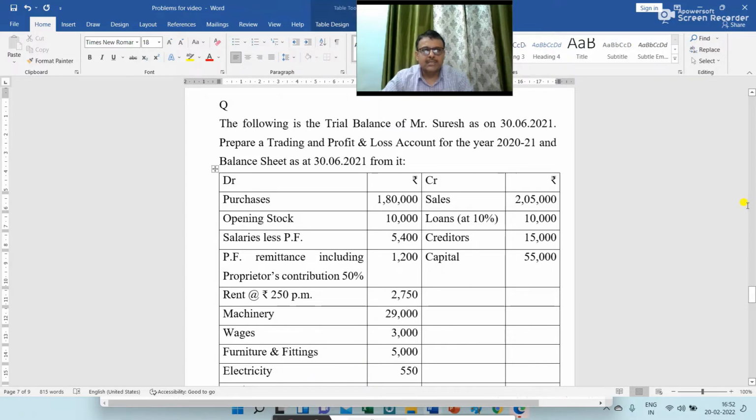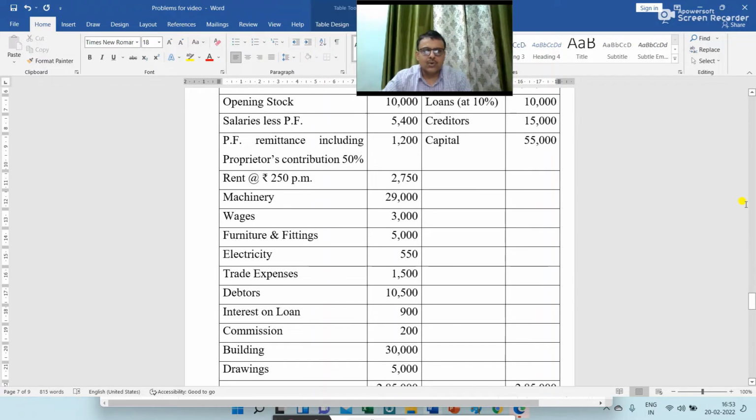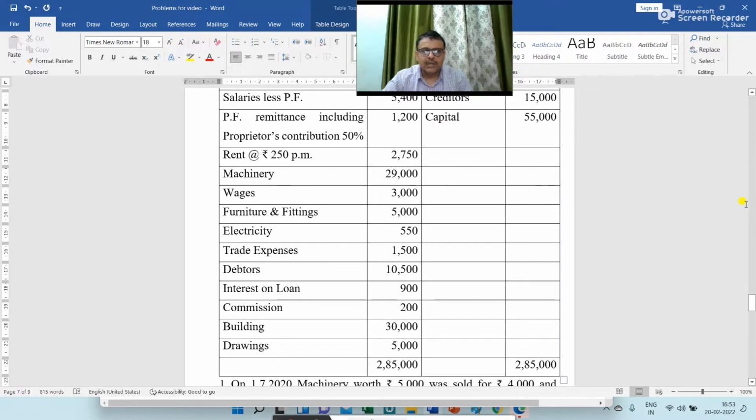On the debit side, we have purchases 1,80,000, opening stock 10,000, salaries less PF 5,400, PF remittance including proprietor's contribution 50%, 1,200, rent at the rate of 250 per month, 2,750, machinery 29,000, wages 3,000, furniture and fitting 5,000, electricity 550, trade expenses 1,500, debtors 10,500, interest on loan rupees 900, commission 200, building 30,000, drawing 5,000.